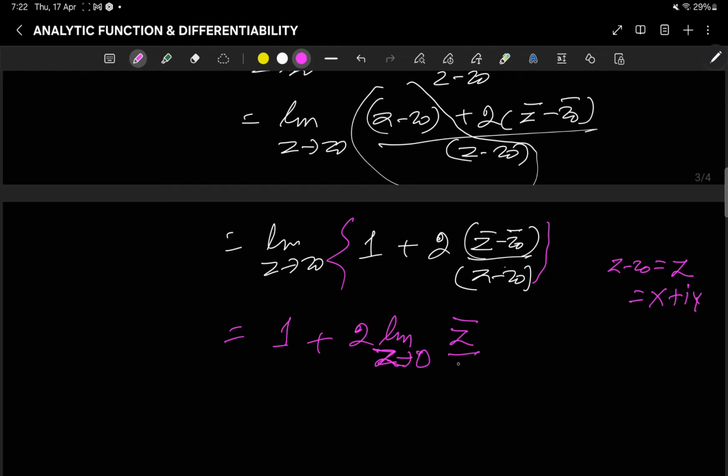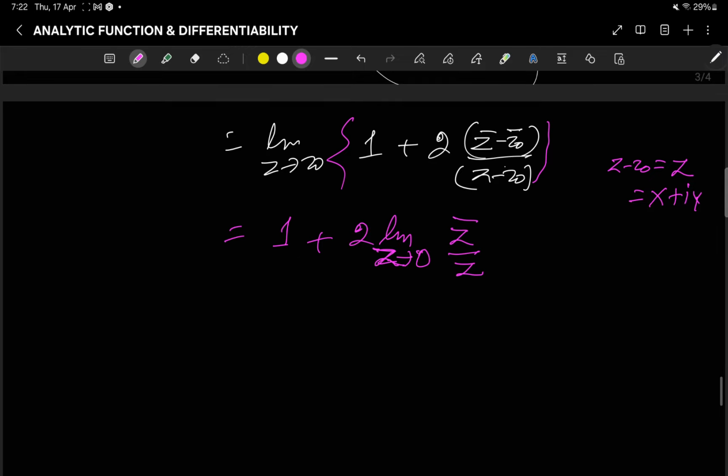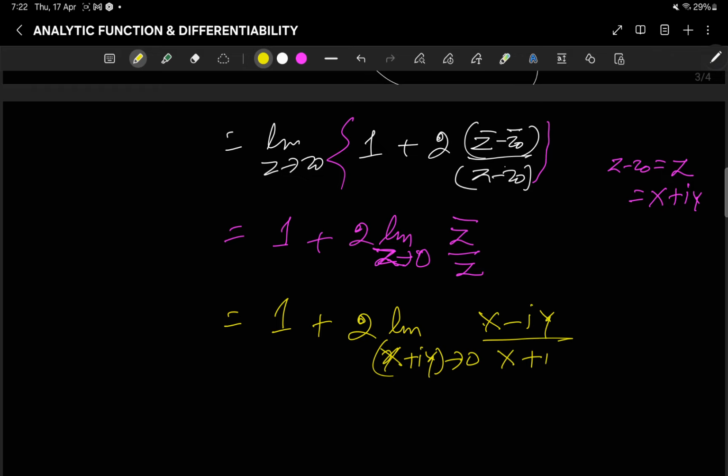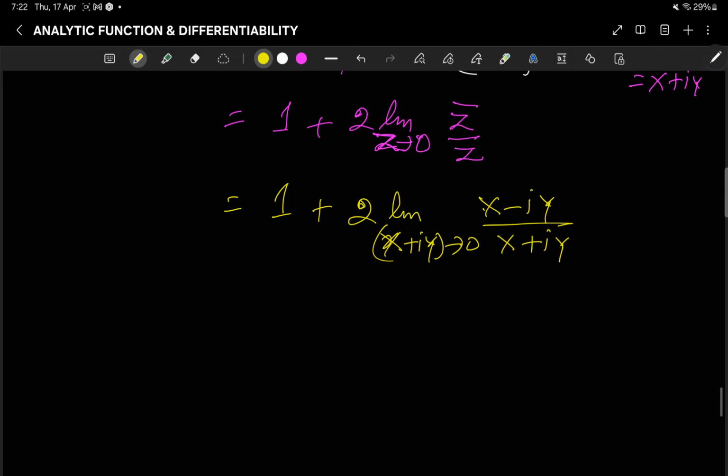of z bar by z, and as we see this limit doesn't exist. As we see, 1 + 2 times the limit as x + iy tends to 0 of (x - iy) / (x + iy). Along the real path, if y is equal to 0 and x tends to 0, purely real path, this limit is 1.